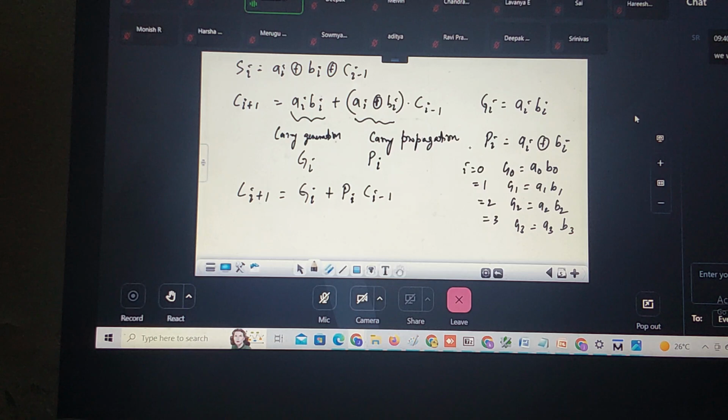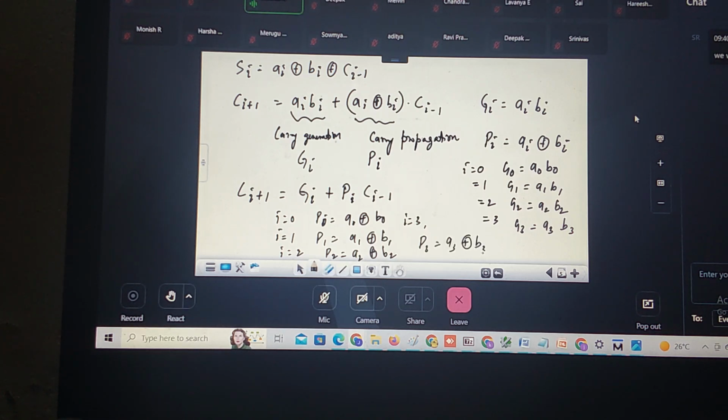What about the Pi? When i is equal to 0, P0 is A0 XOR B0. i is equal to 1, P1 is equal to A1 XOR B1. i is equal to 2, P2 is A2 XOR B2. Again, i is equal to 3 means P3 is equal to A3 XOR B3. Did you understand? I am just substituting the i value for G0 carry generation and carry propagation.